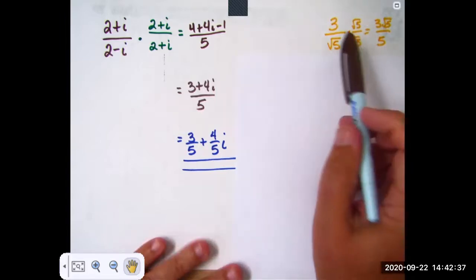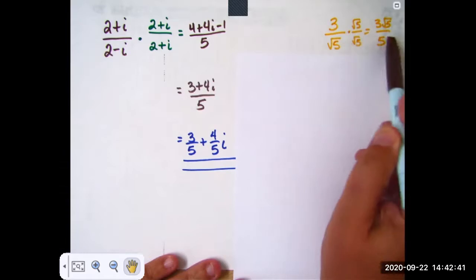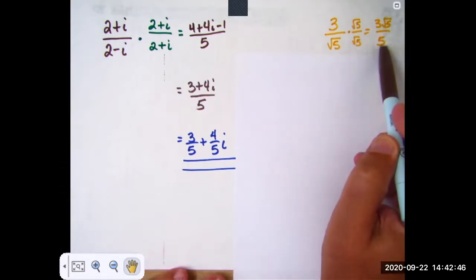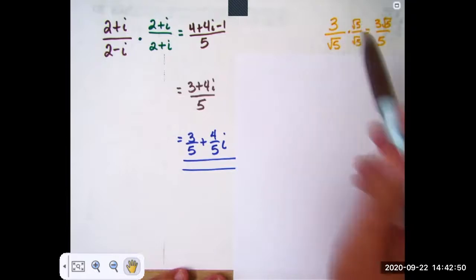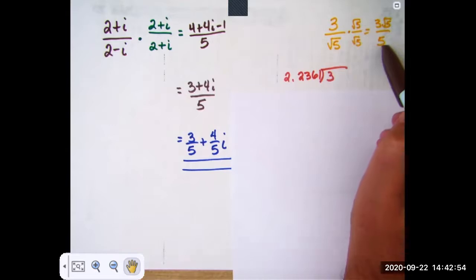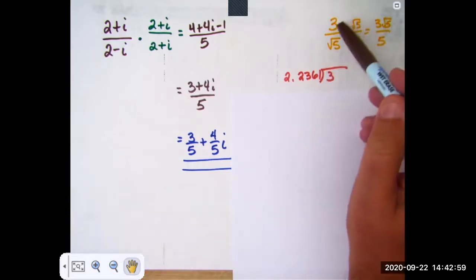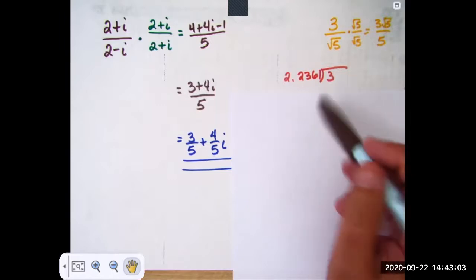Similarly, over here, you've done this before: 3 divided by root 5. We wanted to get a rational number in the denominator. We multiply top and bottom by root 5, and you get 3 root 5 over 5. Why did we ever do that? Well, because 3 divided by root 5, in the days before a calculator, you had to use a slide rule.